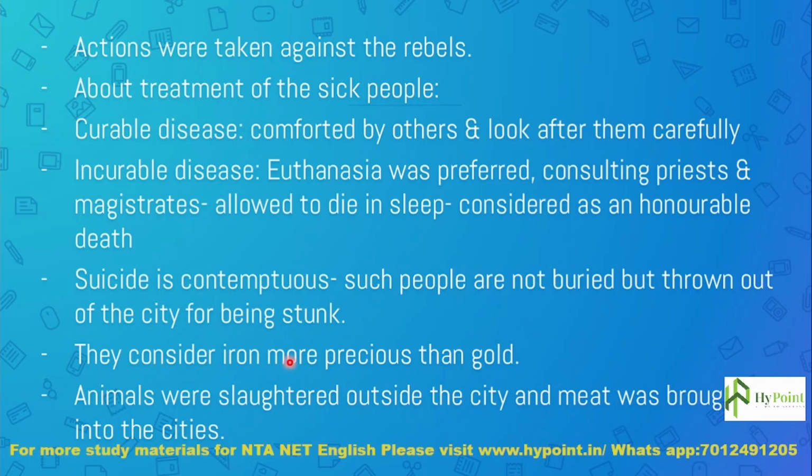They could make weapons out of iron, or tools usable for agriculture, and they can use iron in many more ways, right? So considering the use value, iron is more precious for the Ethiopians than gold. And animals were slaughtered outside the city and meat was brought into the city. Animals were not slaughtered inside the city, but they were slaughtered and cleaned outside, and the meat was brought into the cities for cooking.